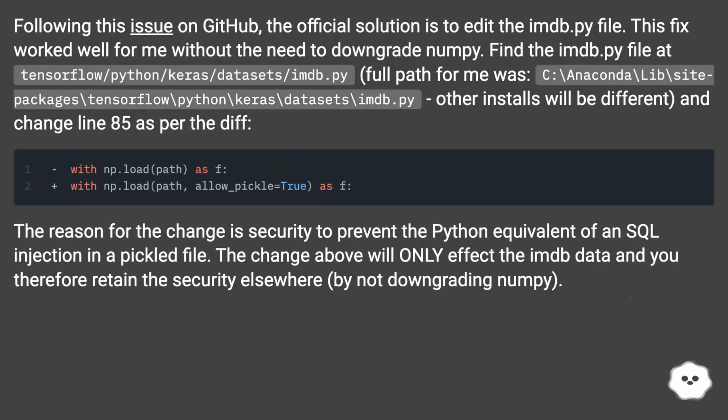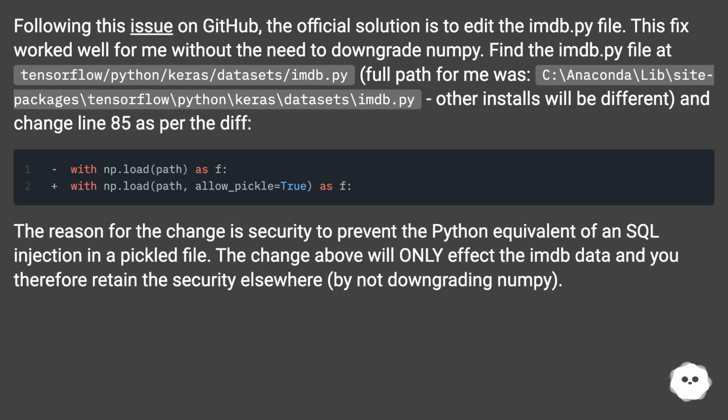Following this issue on GitHub, the official solution is to edit the imdb.py file. This fix worked well for me without the need to downgrade numpy. Find the imdb.py file at the path of your installation. Full path for me was c:\lib/anaconda/lib/site-packages/tensorflow/python/keras/datasets/imdb.py. Other installs will be different, and change line 85 as per the difference.